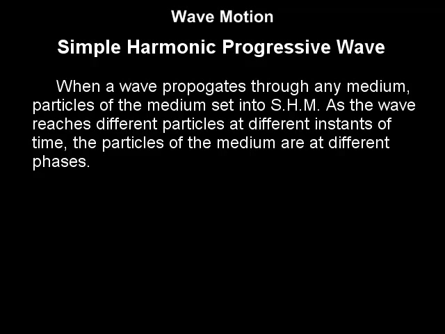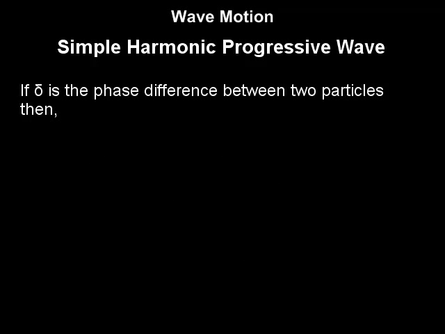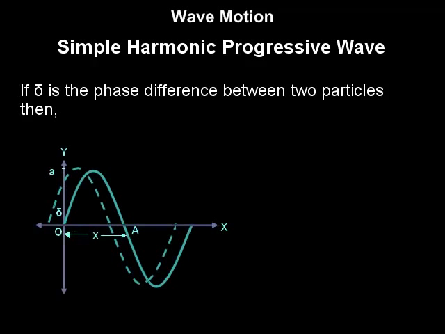As the particle at the origin starts from mean position, the equation of its displacement is given as y is equal to a sine omega t. We have studied this equation in the chapter of oscillations. In this equation, a is the amplitude or the maximum displacement of the particle from the mean position. Omega is the angular velocity. If delta is the phase difference between two particles, then consider particle A at distance x from the origin.